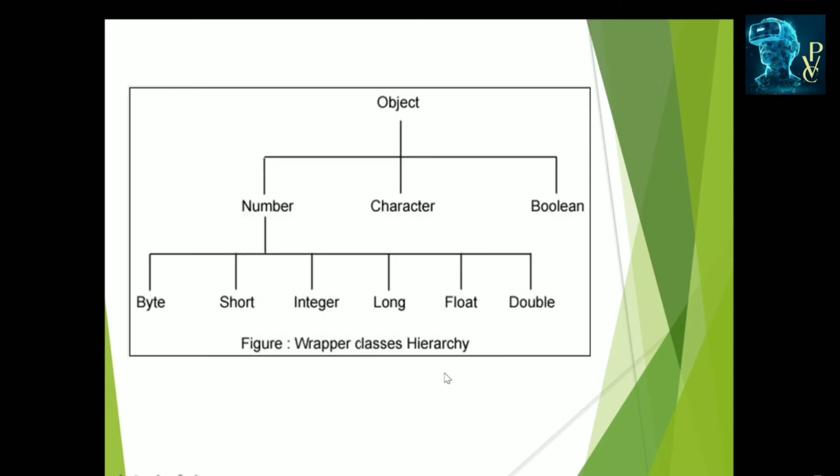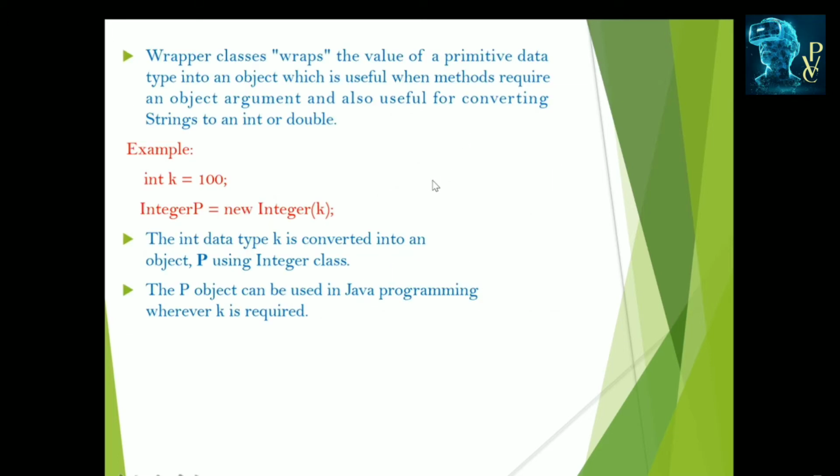Okay, this is the wrapper classes hierarchy. Object can be the Number, Character or Boolean, and Number types can be Byte, Short, Integer, Long, Float and Double. These are the 6 number types, and Character and Boolean are the 2. Totally we have the 8 wrapper classes in its hierarchy.